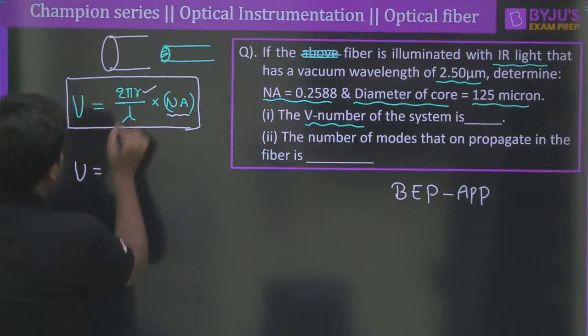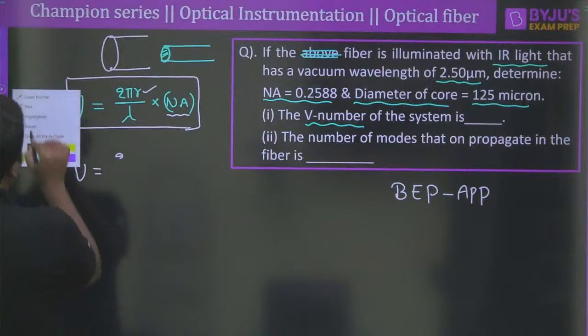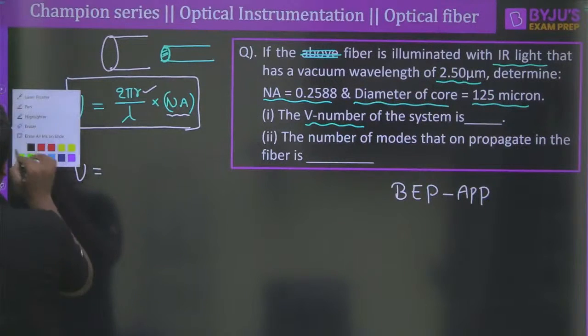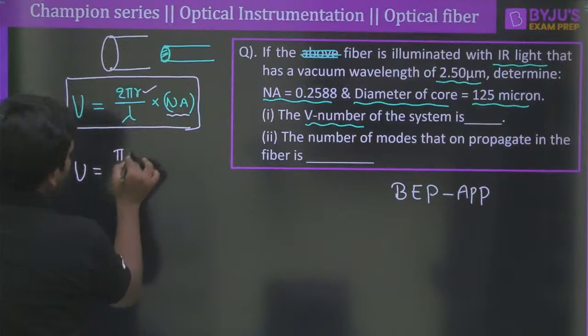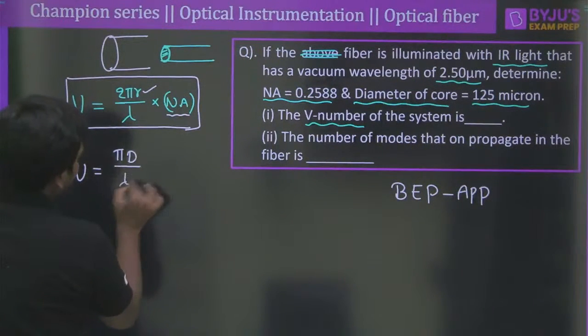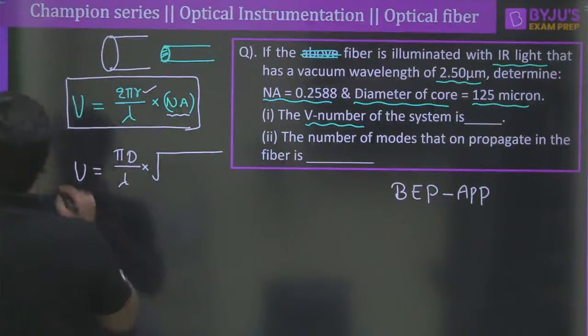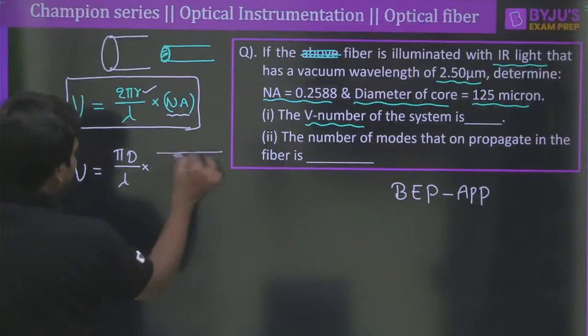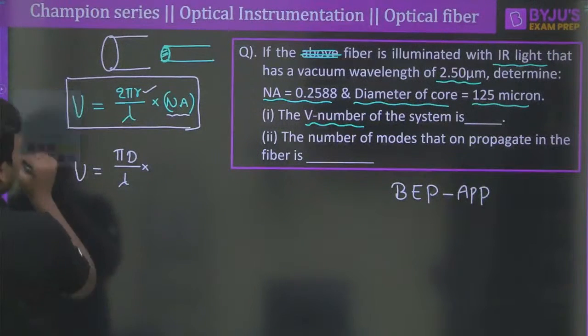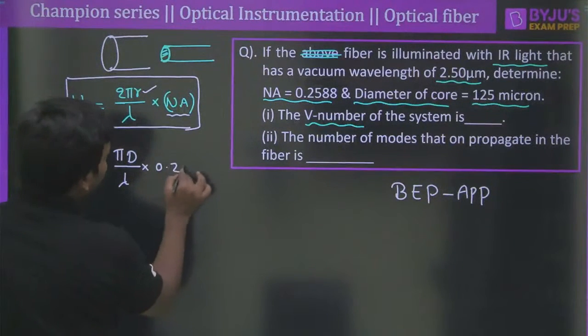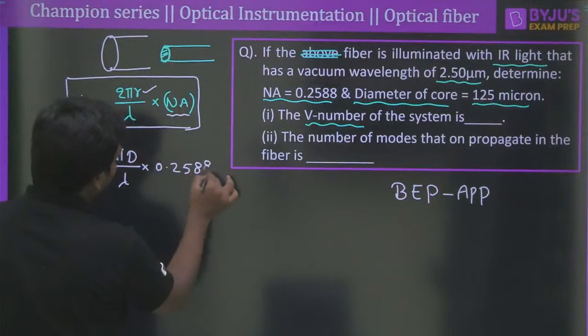So 2 pi r can be written, instead of writing like this, we can directly use the diameter also: pi into diameter divided by lambda. Numerical aperture is directly given. I am extremely sorry. The numerical aperture, you can take the previous value itself, that is 0.2588. Good. All the values are there.